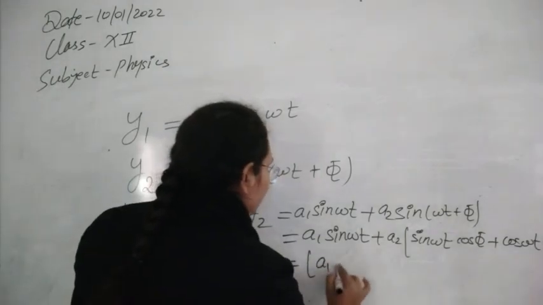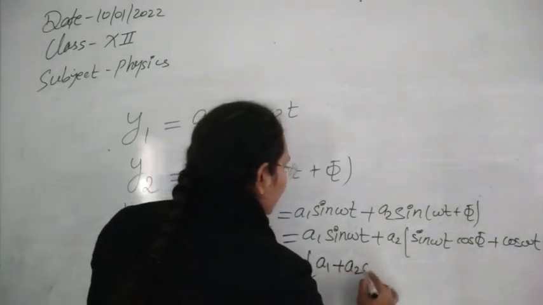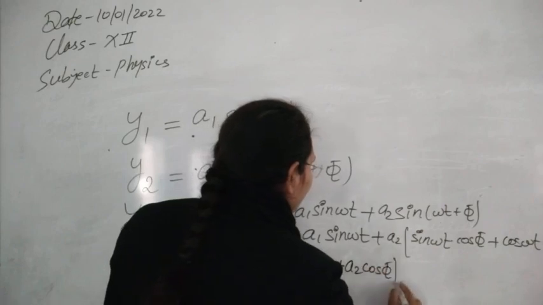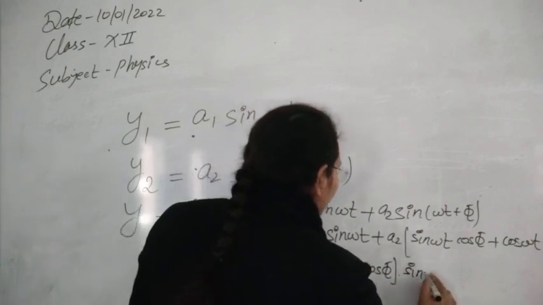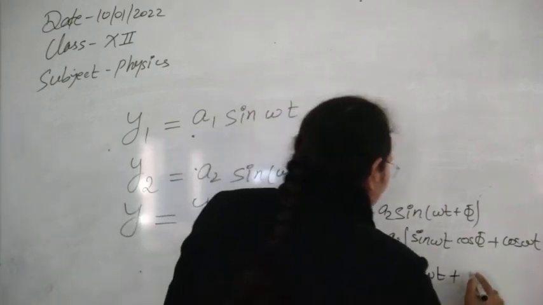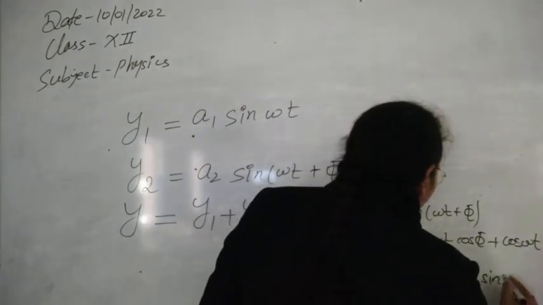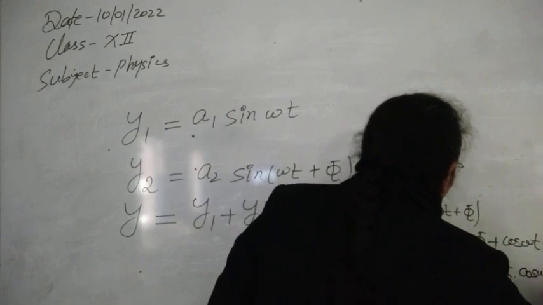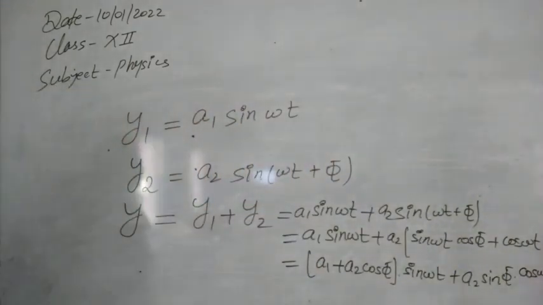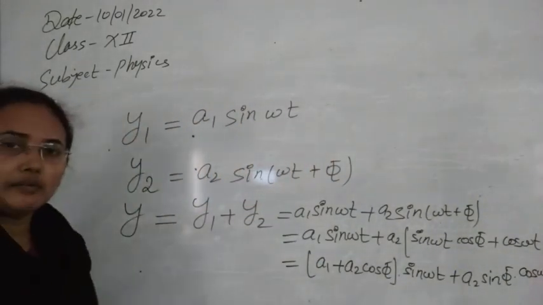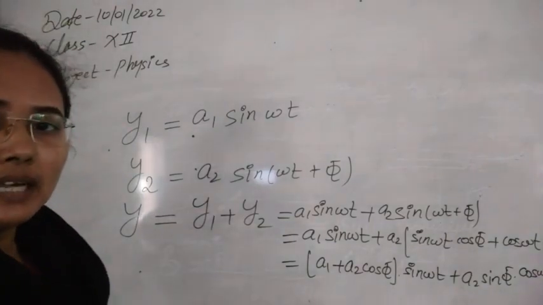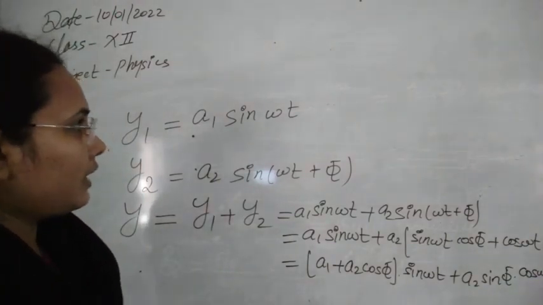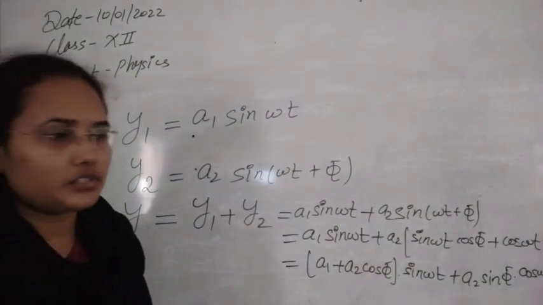So this is (A1 plus A2 cos phi) times sin omega t, plus A2 sin phi times cos omega t. Suppose this is your equation number 1. I think you have written it already, so in the next line I will write it here.